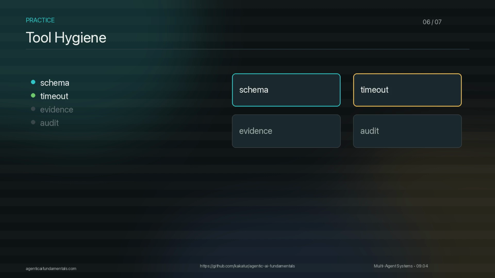Second, set a timeout. A specialist tool should not be allowed to hang the whole user request. Third, require evidence. A confident answer without evidence is hard to route, merge, or review. Fourth, write the audit record at the boundary. Do not wait until the final answer and try to reconstruct what happened. Record the tool name, selection reason, input summary, confidence, and result while the call is happening. Those 4 rules keep agent as tool lightweight without making it invisible.